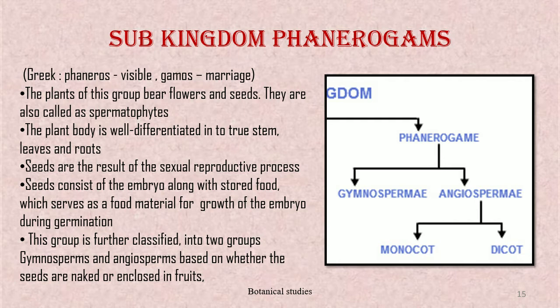Seeds are the result of the sexual reproductive process. A seed consists of an embryo along with stored food, which serves as food material for growth of the embryo during germination. This group is further classified into two divisions, gymnosperms and angiosperms, based on whether the seeds are naked or enclosed in fruits.